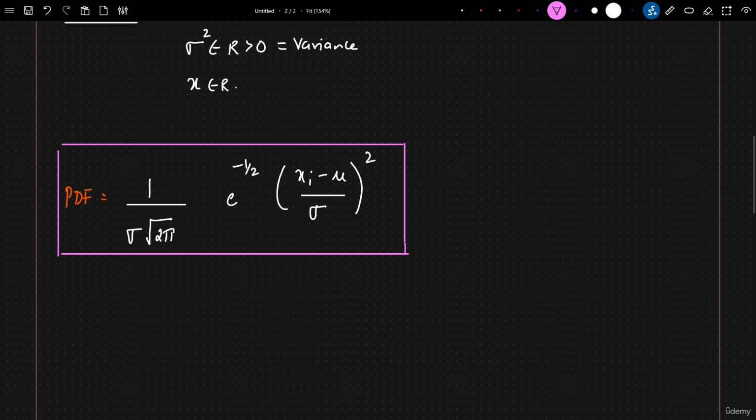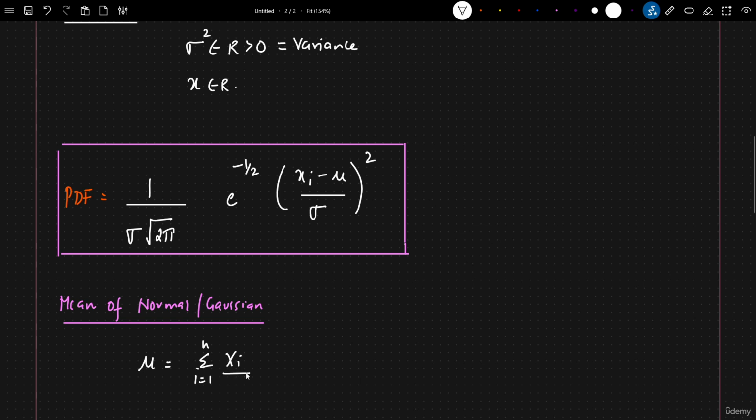Now similarly, if we go ahead and see the mean of a normal or Gaussian distribution, in order to get this, the formula is very simple, and we have already discussed it. Mean is equal to summation of i equal to 1 to n, x of i divided by n. So this is the mean formula that we specifically use.